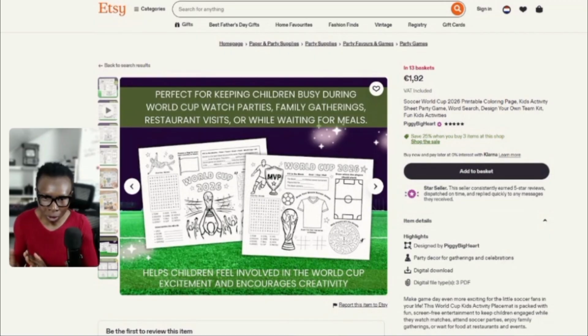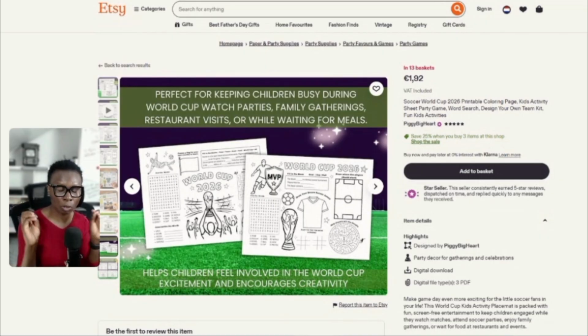Whatever you're doing, create World Cup team digital product coloring pages and start selling now, because this is what is trending on Etsy and you do not want to miss it. Whether you want to sell on Gumroad, Etsy, or Facebook, a lot of people are making money on Facebook, or through your link in bio, whatever platform you sell your digital products on, please make sure you are making digital products now that have to do with the World Cup. You can also make this into a print on demand printable coloring book and sell.